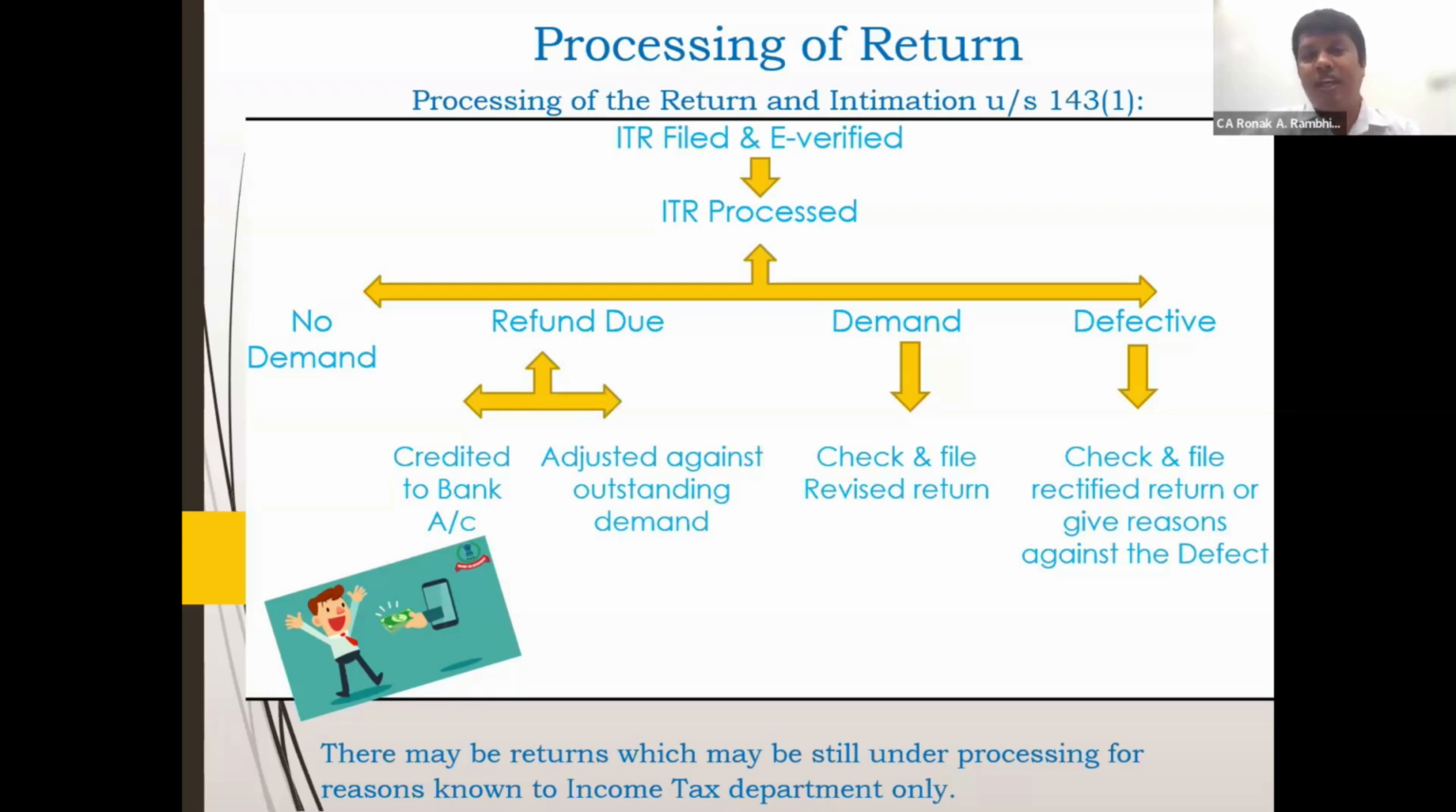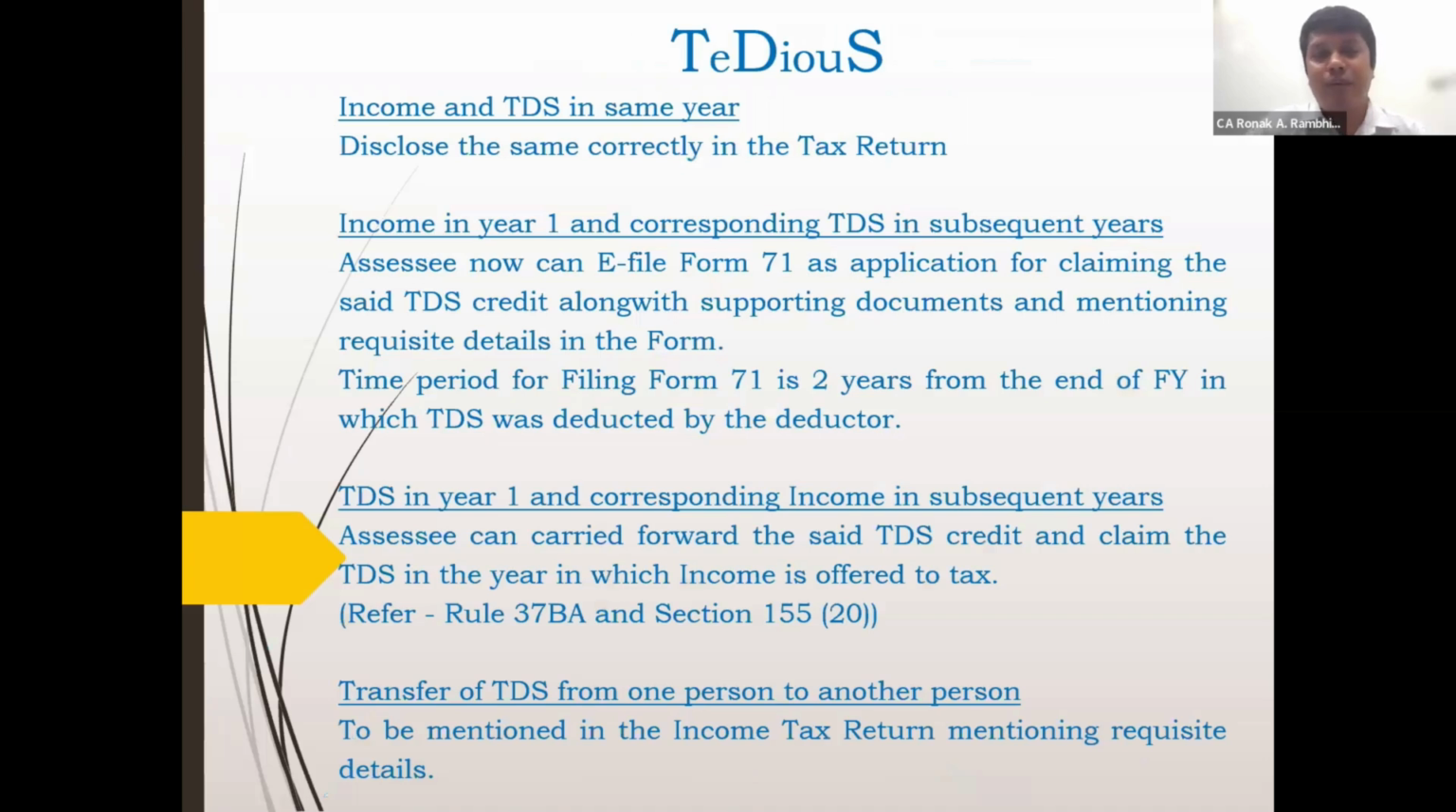In one or a few cases, you would have noticed that you received demands or the TDS credit is reduced. So I would like to discuss that also. Just a few slides on TDS, where there are 4 instances which I would like to brief. One is income and TDS in the same year. If you disclose the same correctly in the tax return, you will surely get the tax credit correctly in the tax return.